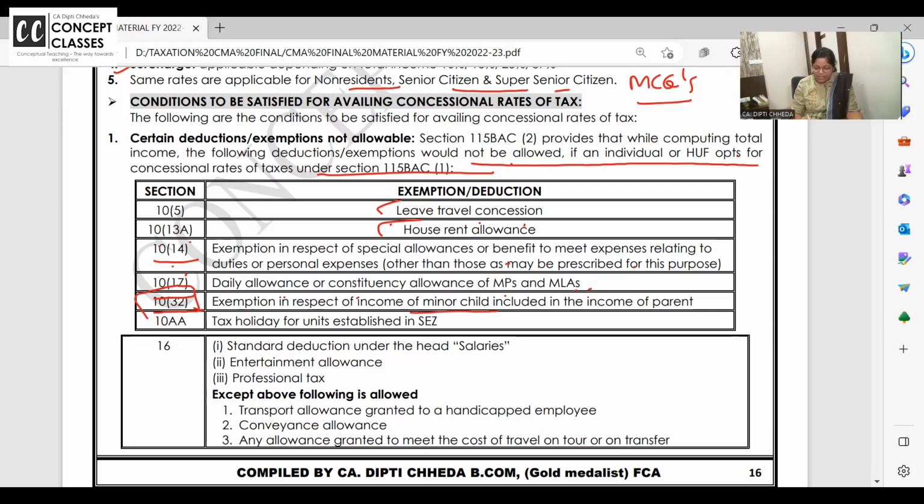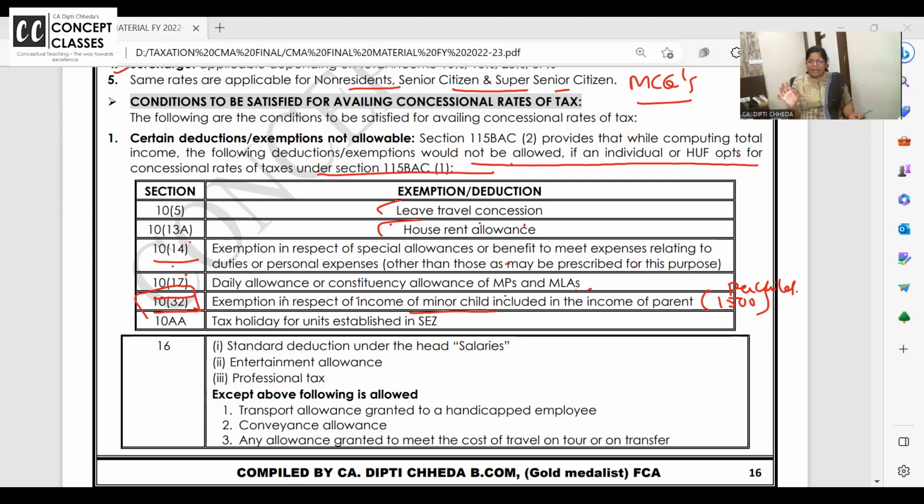Exemption in respect of income of minor child. When minor's income is clubbed in the hands of the father, for every minor, how much deduction is allowed? Just for the sake of knowledge, 1,500 per child. For how many children? Say, for how many children?